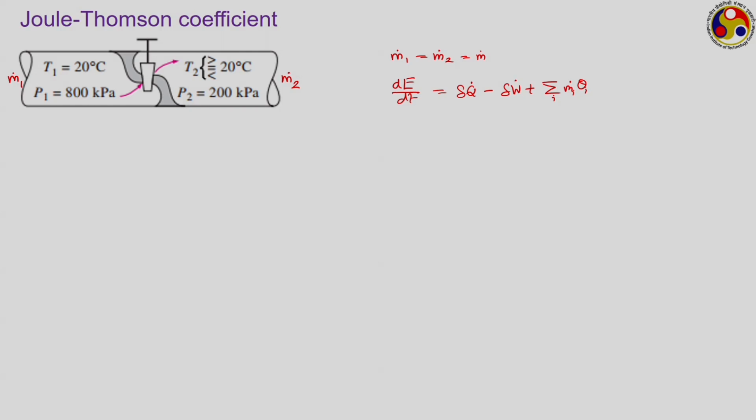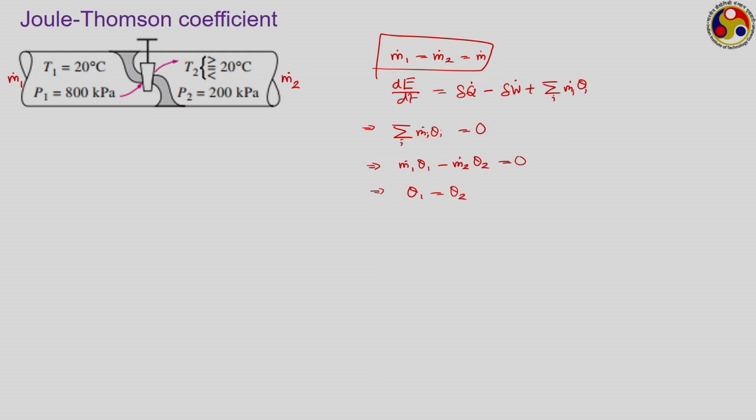Now, in this particular case there is no heat transfer, there is no work transfer, and also we are talking about a steady flow system, that is, the energy content of the system is not changing with time. Therefore, we have summation of m dot i theta i is equal to 0. Now, there is only one inlet and one outlet for the system. So, we have m dot 1 theta 1 minus m dot 2 theta 2 is equal to 0. Here m dot 1 is positive because it is coming into the system, m dot 2 is going out of the system, so that is negative, and m dot 1 and m dot 2 are equal to each other as per the mass conservation principle. So, we have theta 1 equal to theta 2.